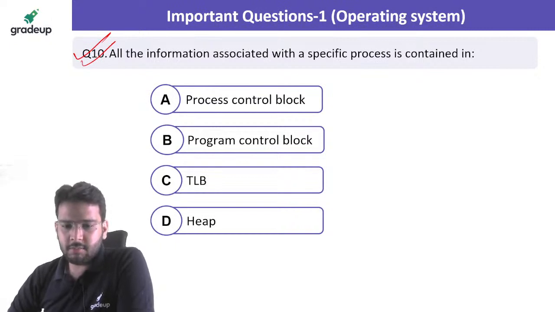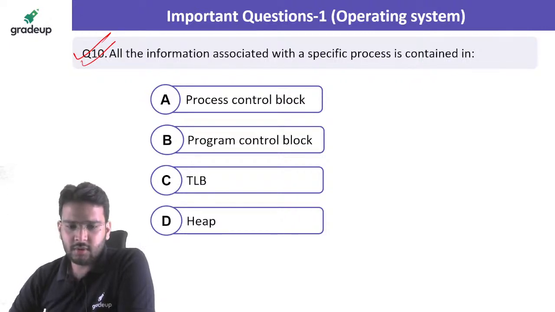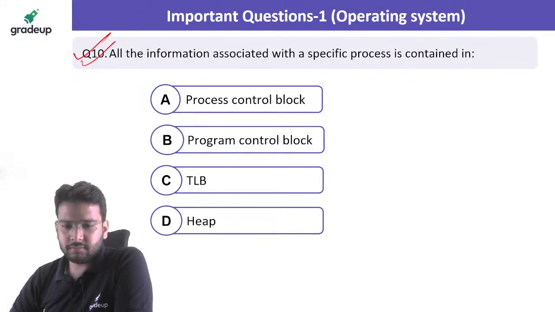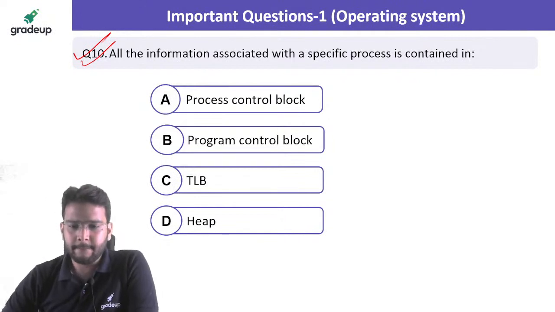Yes, Pinky asks: in memory partition algorithms like first fit, best fit, next fit, if dynamic or static partition is not given in the question, then which partition will we use by default? Which partition technique are you saying? You have to go for dynamic. You have to go for dynamic by default. Okay. Is it clear, Pinky?